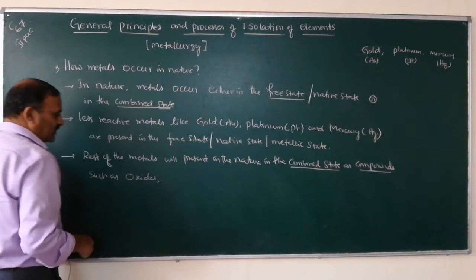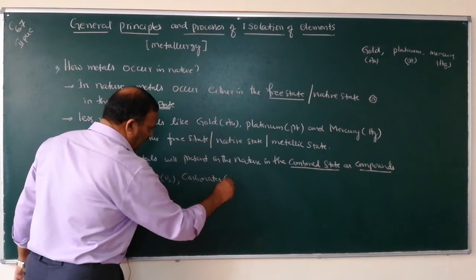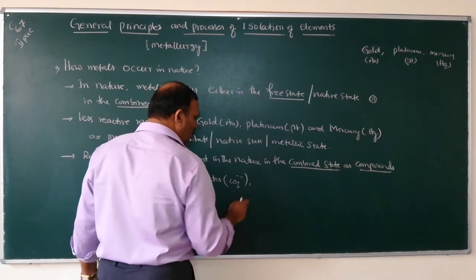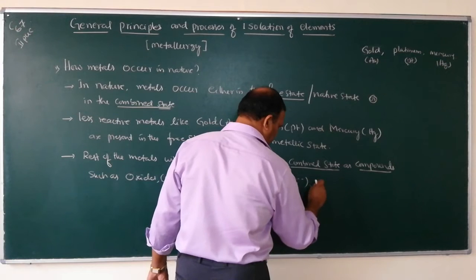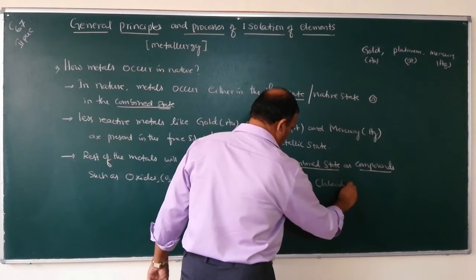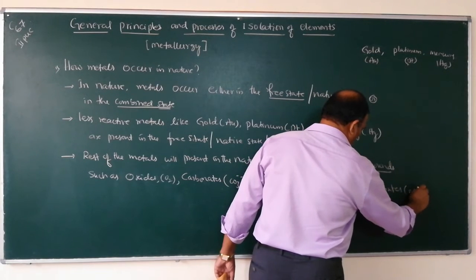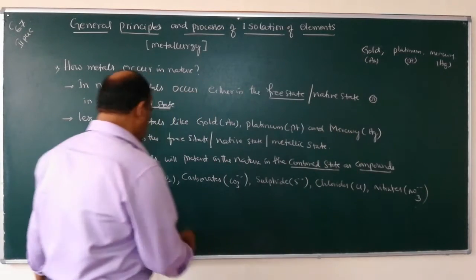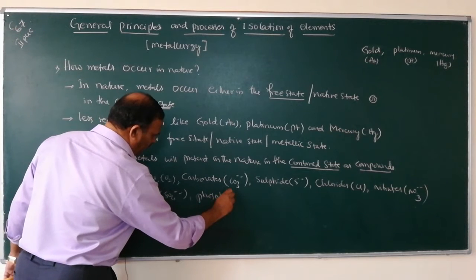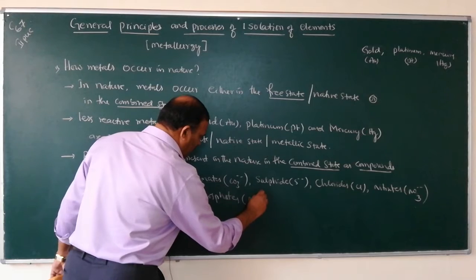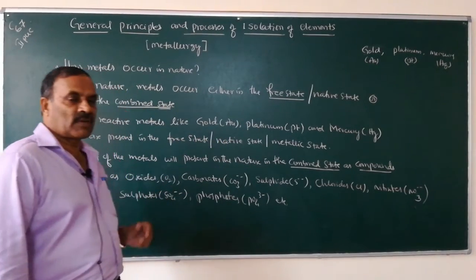oxides. The rest of the metals may be present as oxides by combining with oxygen, carbonates containing CO3 2 minus, sulfides combined with sulfur, chlorides combining with chlorine, nitrates combining with NO3 minus, sulfates, SO4 2 minus, phosphates, PO4 3 minus, etc.